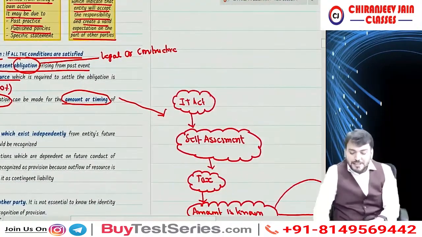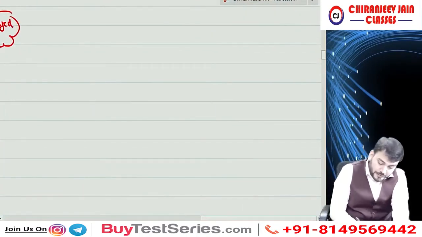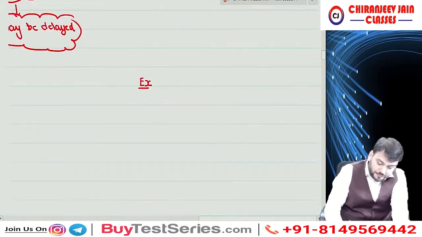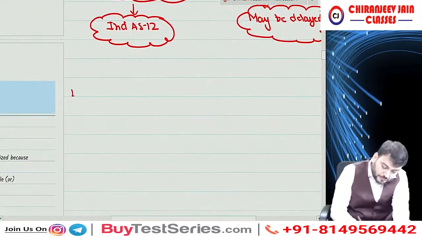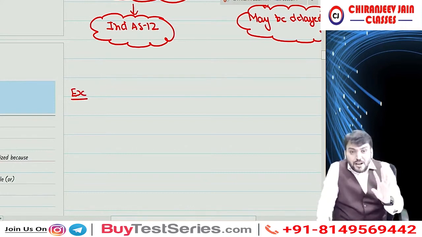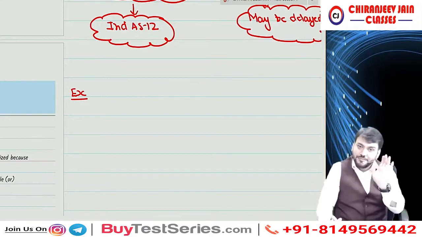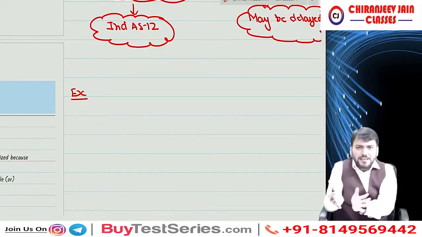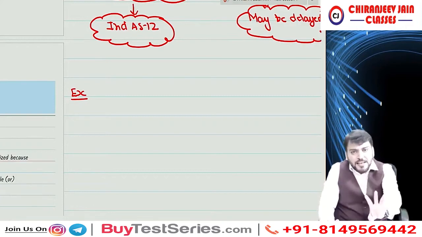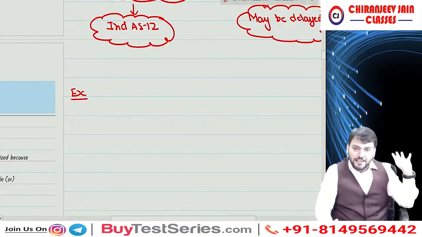Yes, sir. Correct. Let me take one example. You will understand. I am just taking an example which I used to take in CA Inter. I am not taking an advanced level example right now. You might know the answer because you have done a similar example in CA Inter, even though you have taken classes from some other faculty.